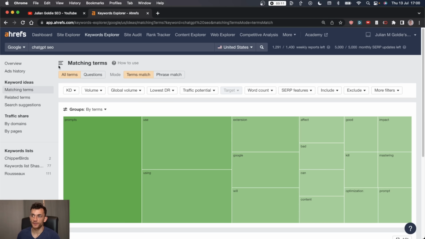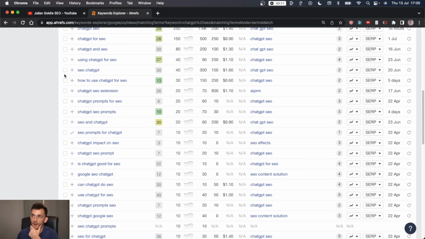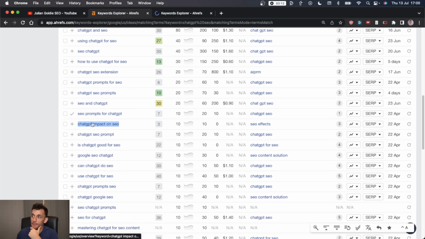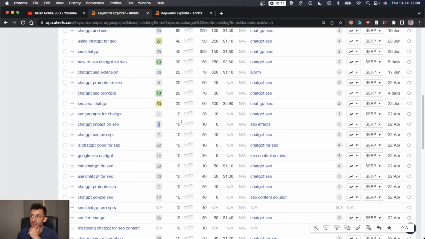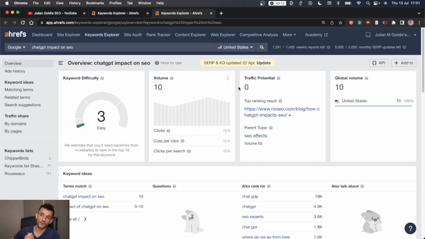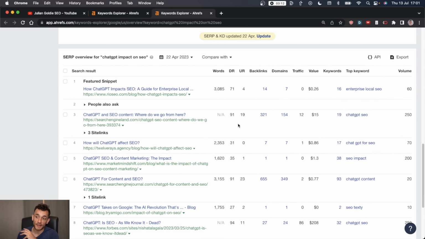I'm going to change this to ChatGPT SEO, see what we got here, see what we can work with. ChatGPT impact on SEO, that looks like a potential good one right there because it's low KD. There's not a lot of volume, but this is a trending keyword, right? So even if the volume is low on Ahrefs, it's probably not been updated that much, bearing in mind it's a trending topic, something that's relatively new,